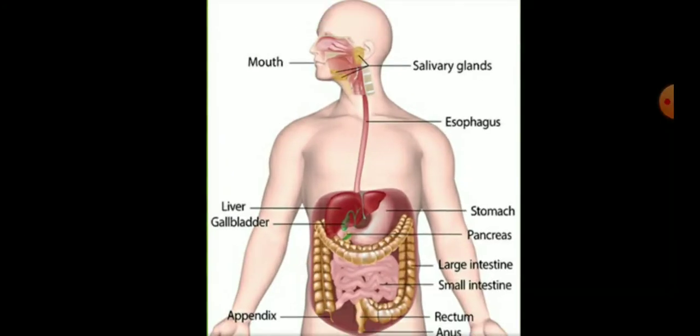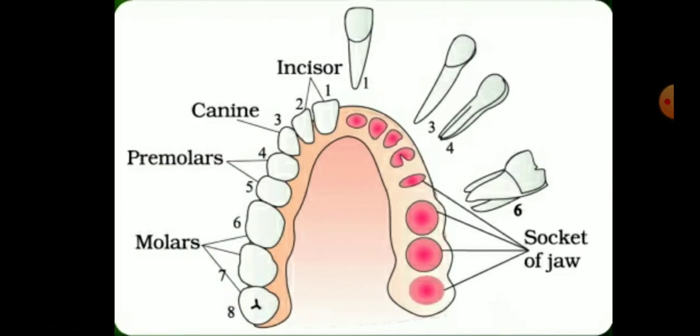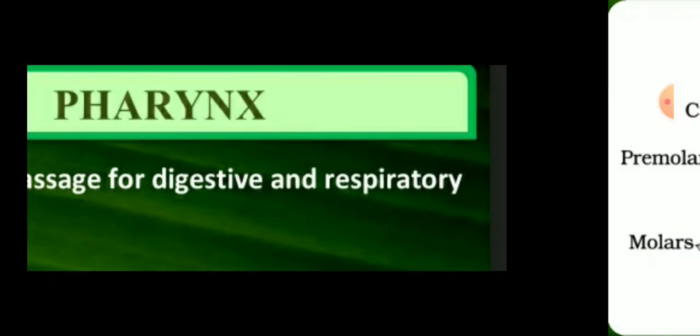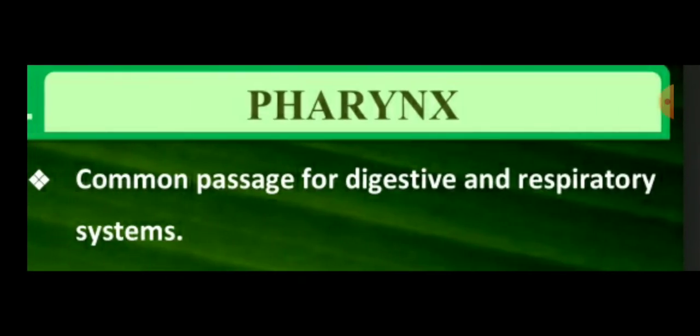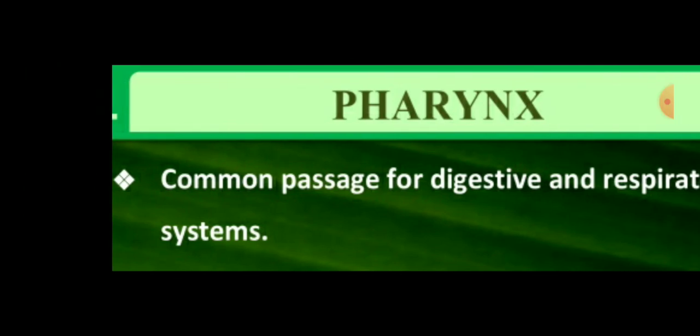So children, you can see there are different types of teeth present in the mouth. First are the incisors, second the canines, third the premolars, and the fourth the molars. Then the pharynx, which is the common passage for the digestive and respiratory system.